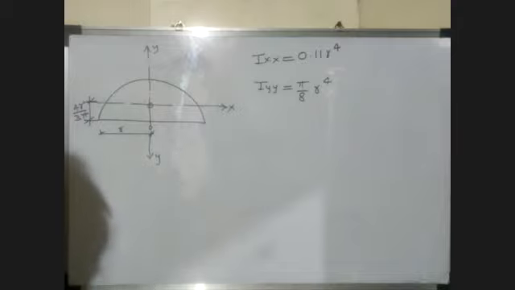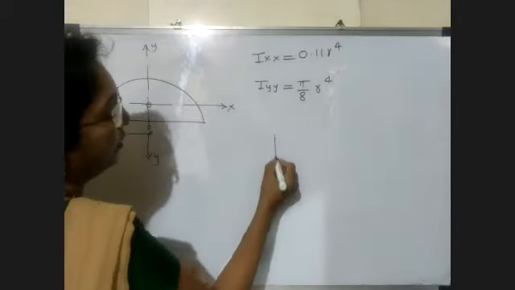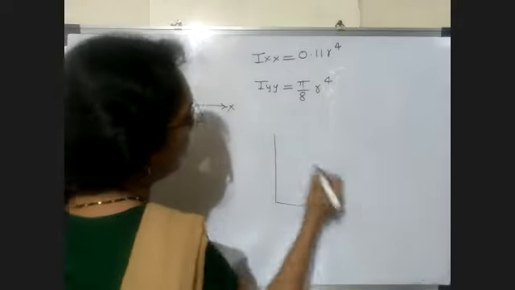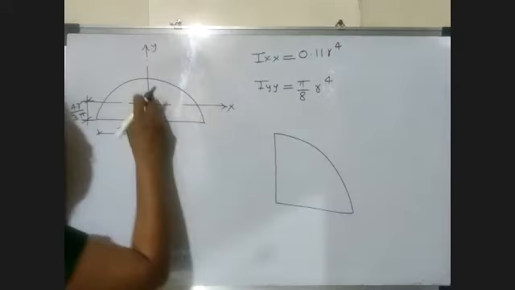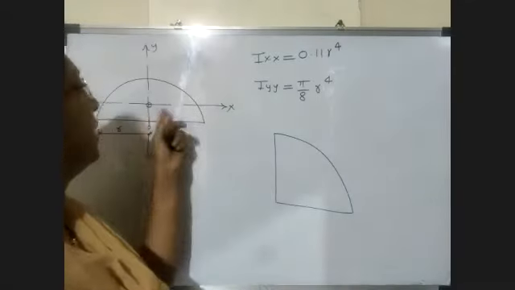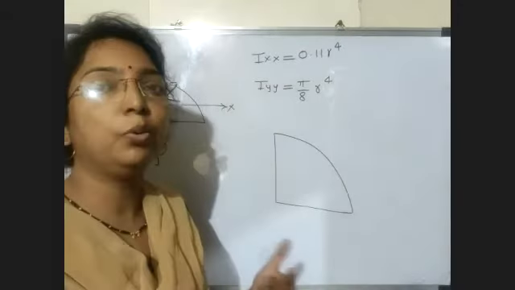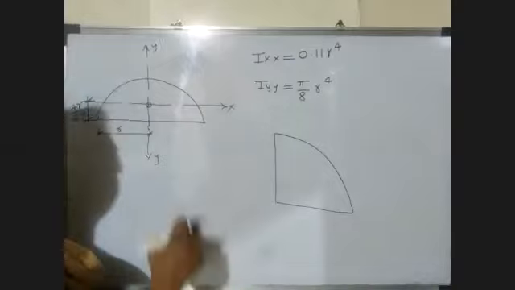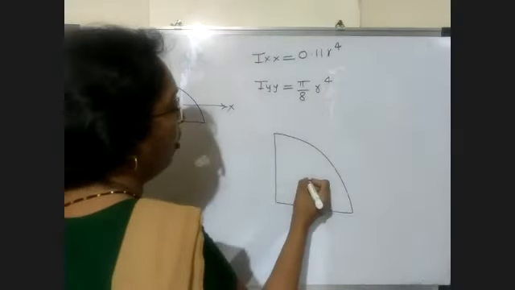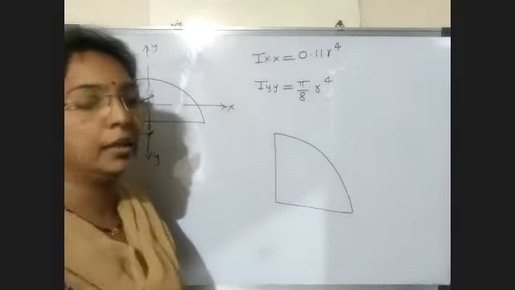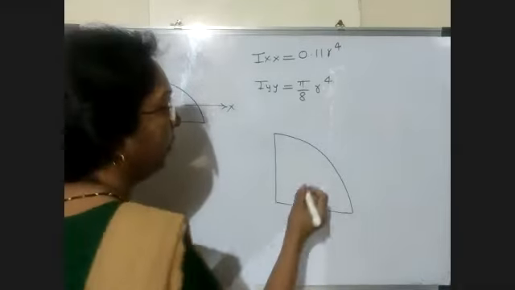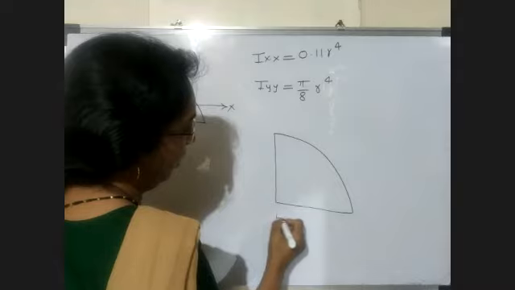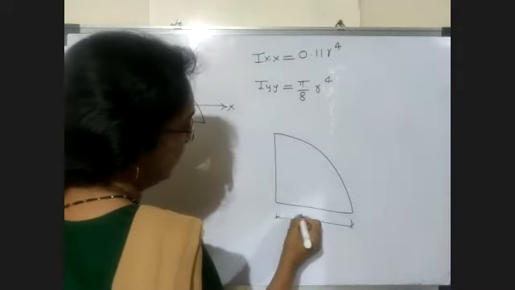Now next we consider the last figure, that is quarter circle. Now what is the area of this semicircle? Area of circle is pi r square. So area of semicircle is pi by 2 r square. And the area of quarter circle, area of circle is pi r square divided by 4. So this is again your quarter circle, radius is r.